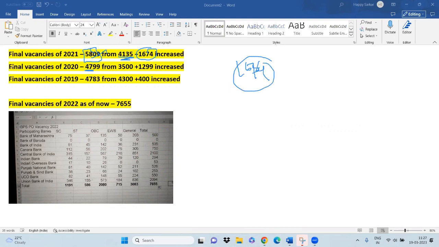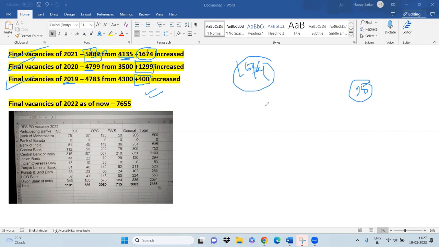And the same thing happened in 2020 as well. There's an increase of 1299 vacancies. The increase in the number of vacancies in 2019 was less, only about 400. And that is why you have seen the interview marks required is 95. Someone clearing the mains cutoff in 2019 required close to 95 marks to get the final selection, because the increase is very small, plus 400 only.